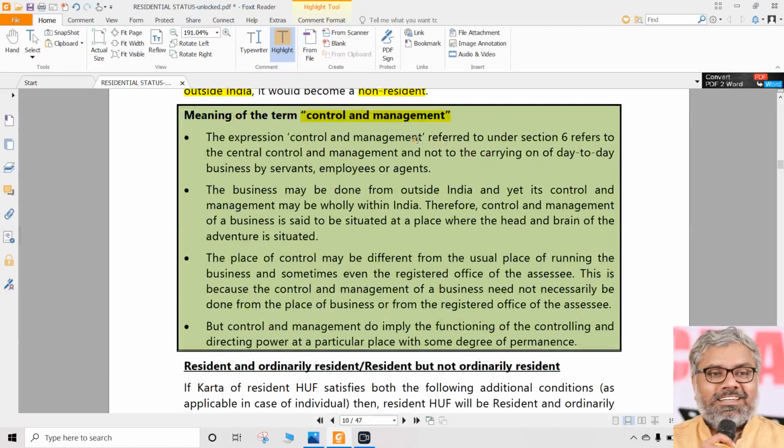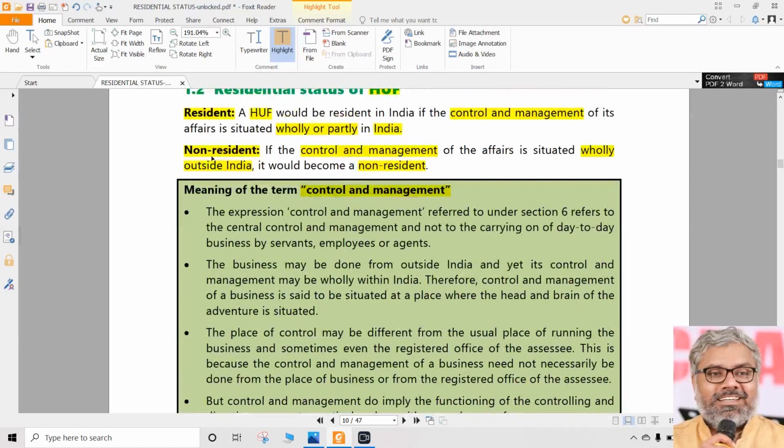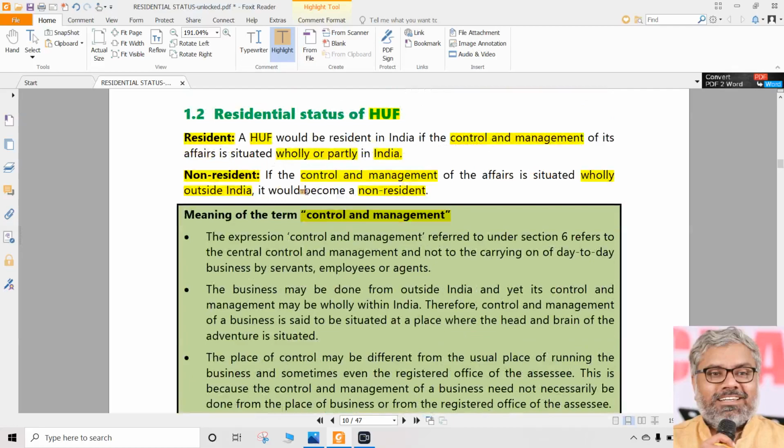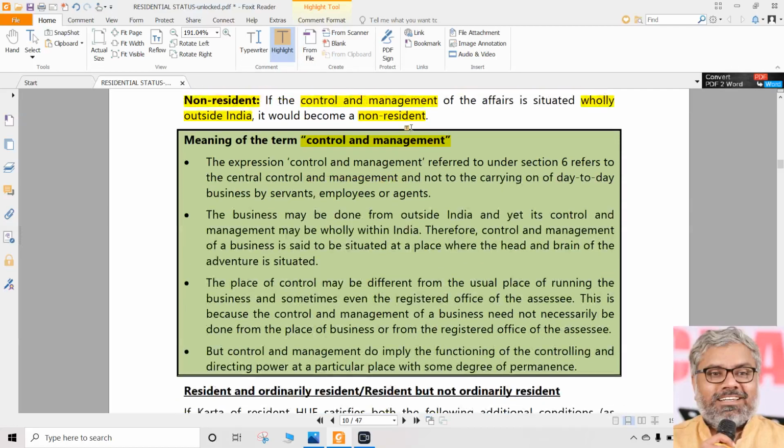That is why there is a bit of explanation given to this phrase control and management, which can also be asked as a theory question. What do you understand by the words control and management when it comes to the determination of residential status of HUF? That can be a short note question, quite possible, though it is not law. It is only understanding of the law. It is only the experience of the application of the law.